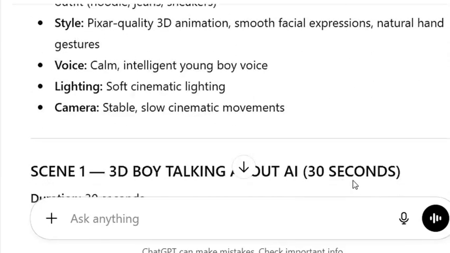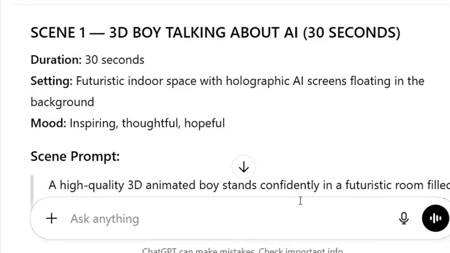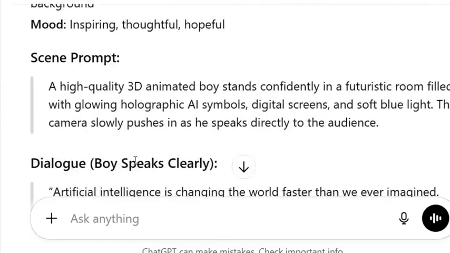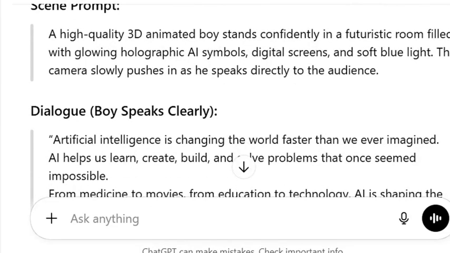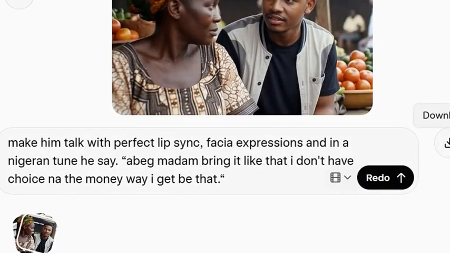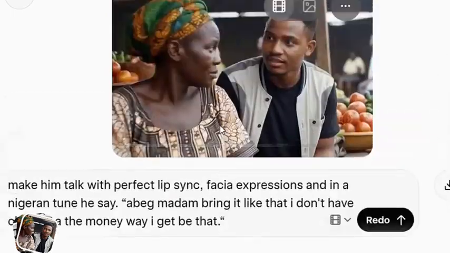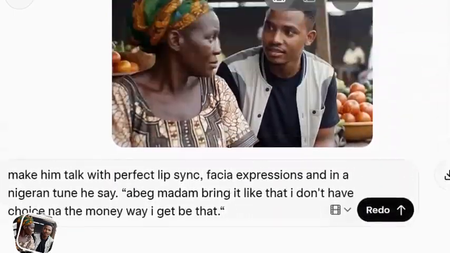So once ChatGPT has successfully generated the video prompt for you, the next thing you have to do is head over to your Grok AI. Grok AI is an AI platform which you use to generate your videos. As you can see, this is the video scene here.